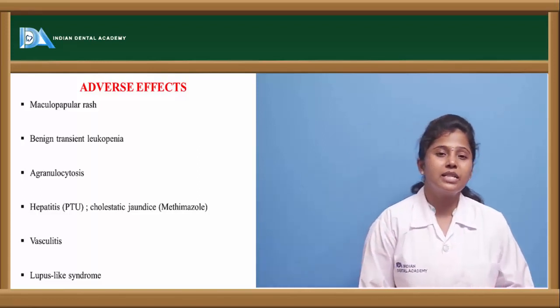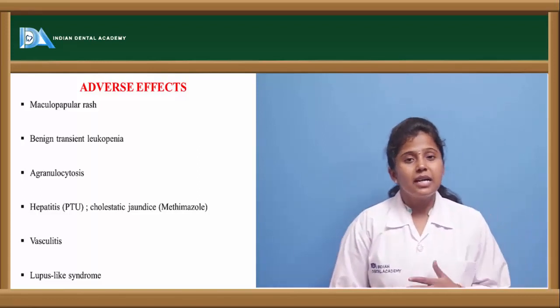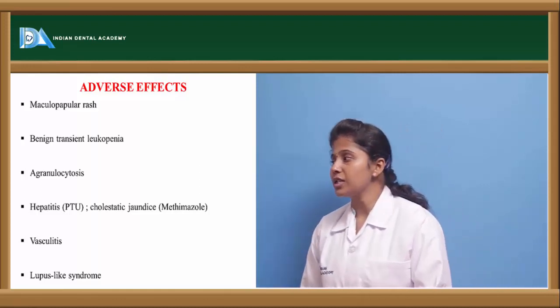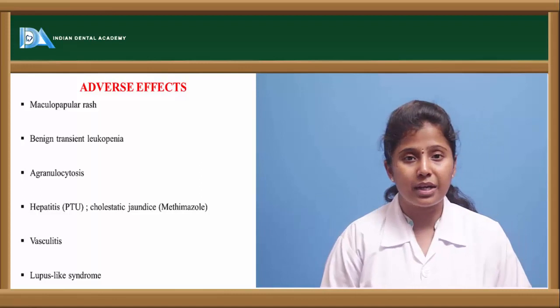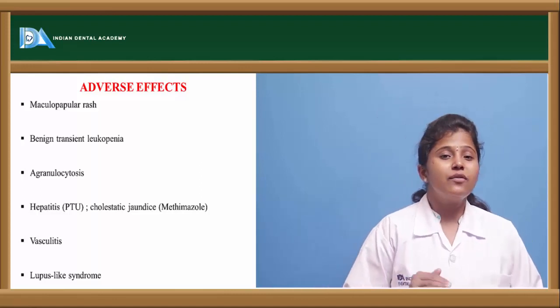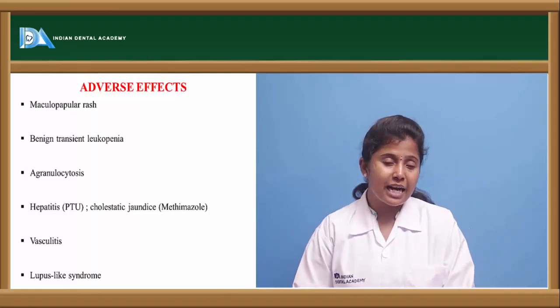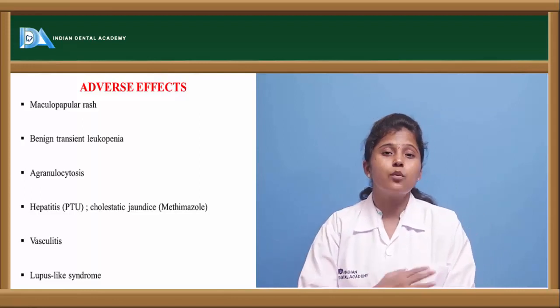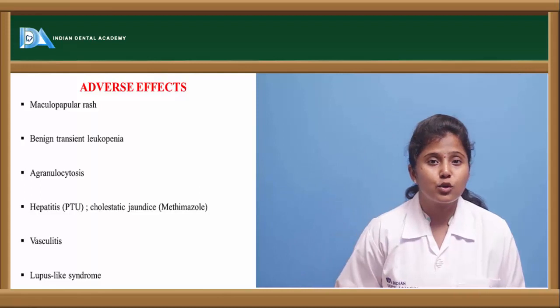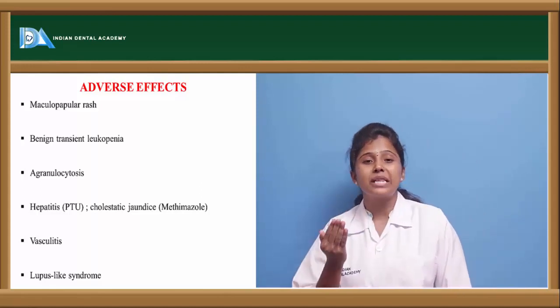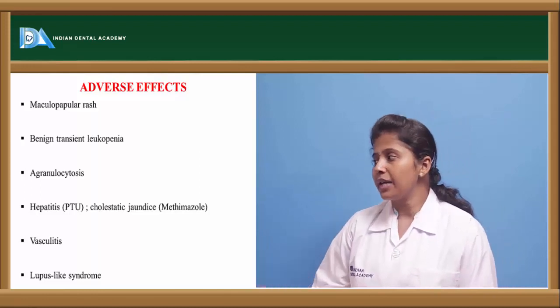Now let us see the adverse effects. What happens if these drugs are used for a chronic period? They cause maculopapular rash. This is a kind of rash where there will be a flat red rash on the skin, and on that rash there will be a bump, covered by a blister.